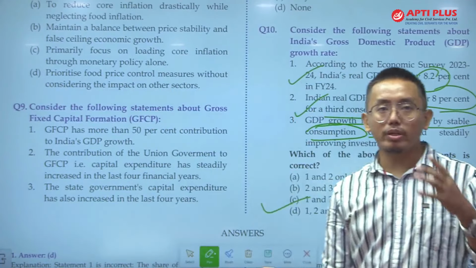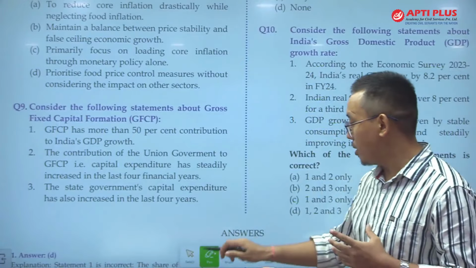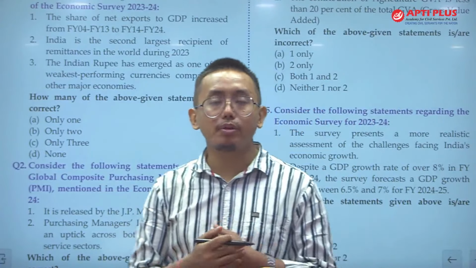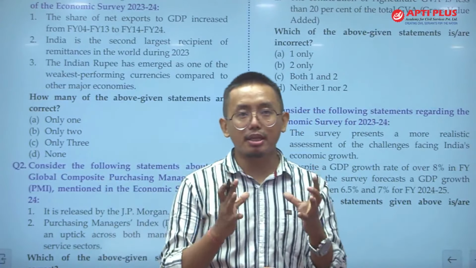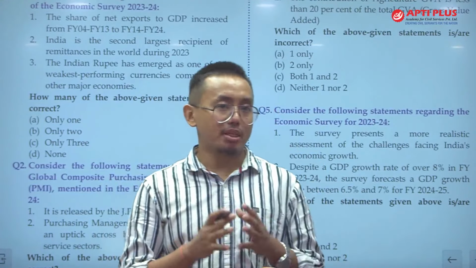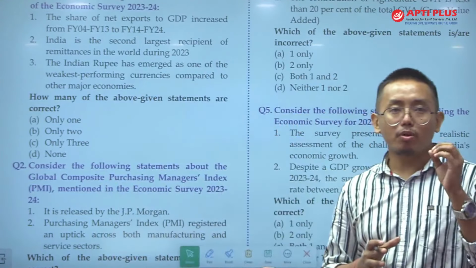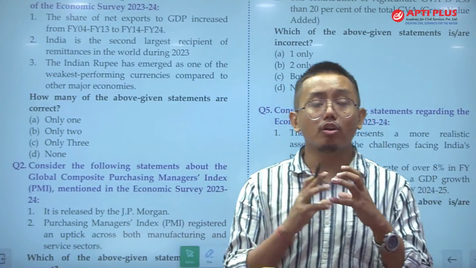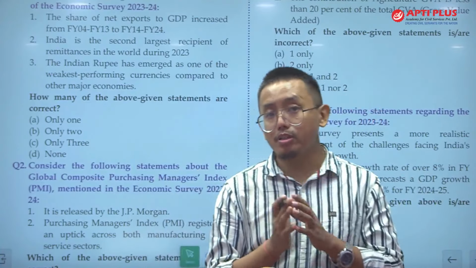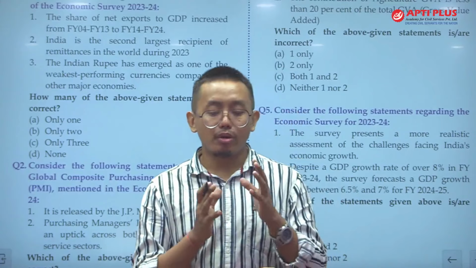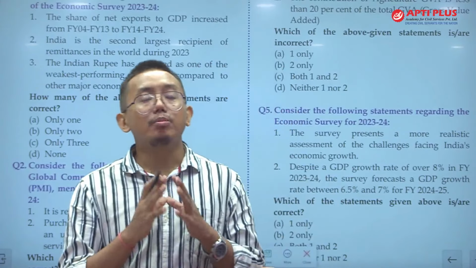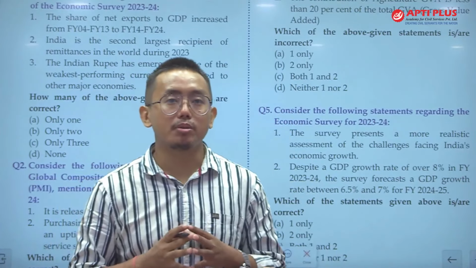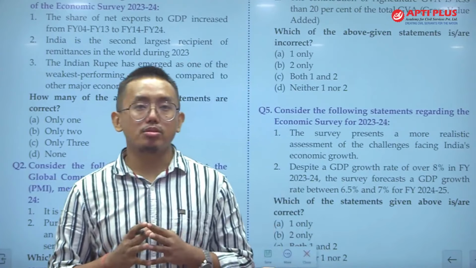So these were important 20 questions which were from the budget and economic survey. So you can comment your doubts. If you have any doubts related to any topic, you can comment your doubt. So these were the budget and economic survey through the MCQs. We covered the 20 most important questions from the budget and economic survey, and through these questions the important topics from the budget have been picked up, important topics from the economic survey have been covered. So after watching this video, you will be able to answer most of the important MCQs asked from budget and economic survey. So practice these questions, revise these.